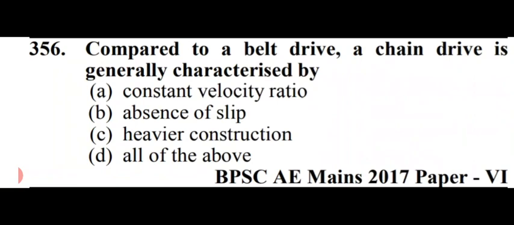Compared to a belt drive, a chain drive is generally characterized by. So the options are constant velocity ratio, absence of slip, heavier constructions, or all of the above. So friends, in this case option D is right, that is all of the above. Option D.